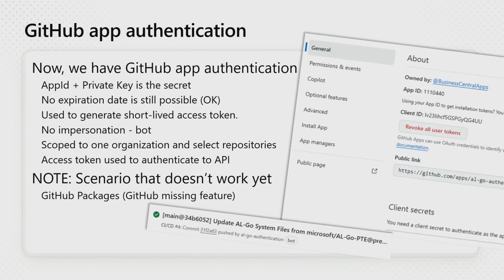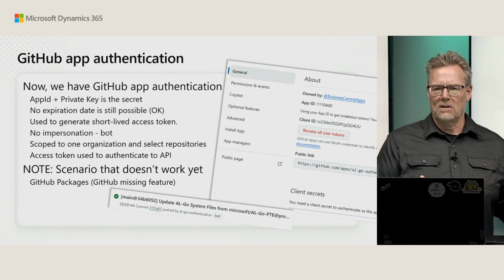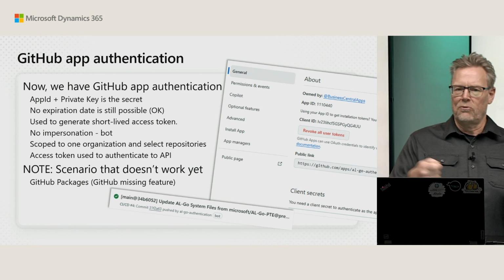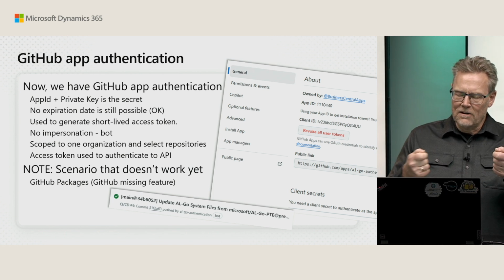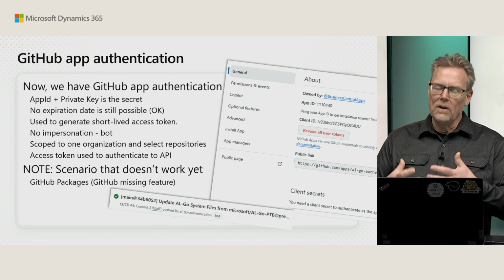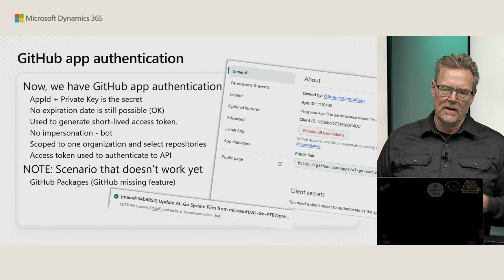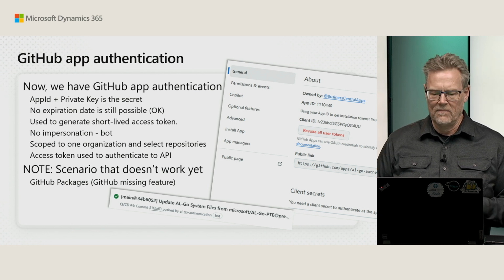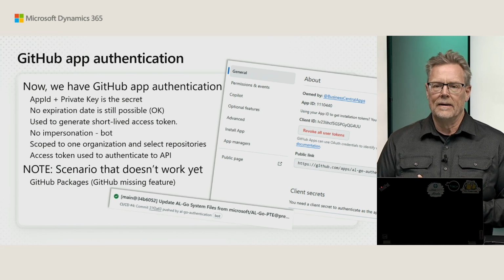What we have now is GitHub App Authentication. And why does that differ? What you have now in your secret is not the actual access token. In your secret, you have an app ID and a private key. That combination is used to create a short-lived access token. And the only thing that ever leaves the GitHub runner is the short-lived access token, which typically lives for an hour.